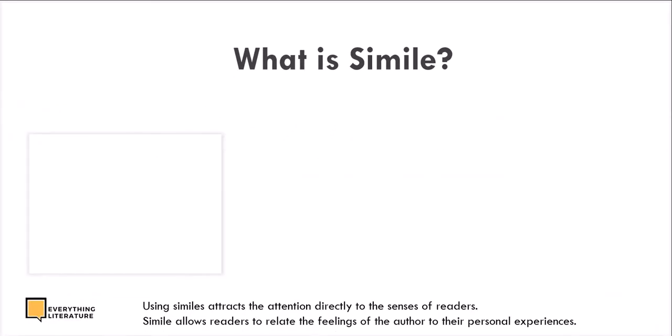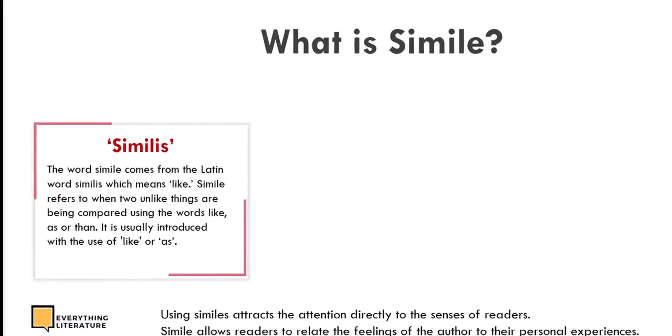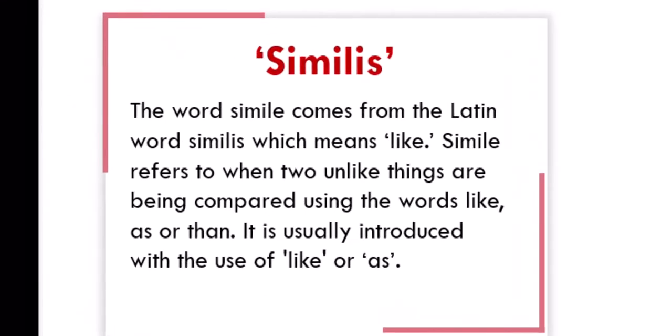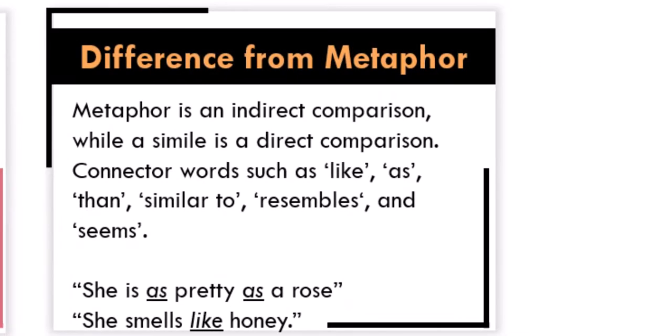The word simile comes from the Latin word similis, which means like. Simile refers to when two unlike things are being compared using the words like, as, or than. It is usually introduced with the use of like or as in most cases. And it's different from metaphor because metaphor is an indirect comparison, while simile is a direct comparison.